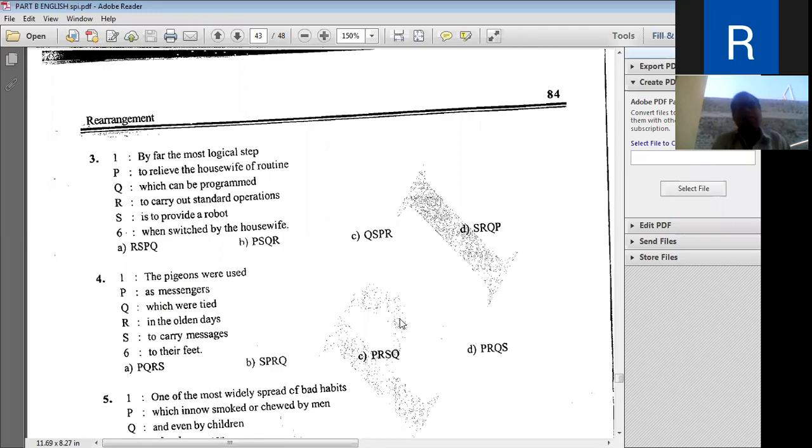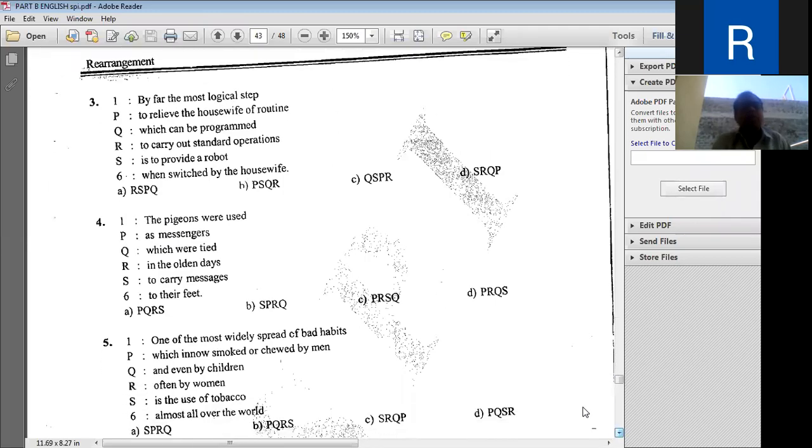Next, the pigeons, kabutar, and the messages. In olden days, the pigeons were used to send and receive messages.